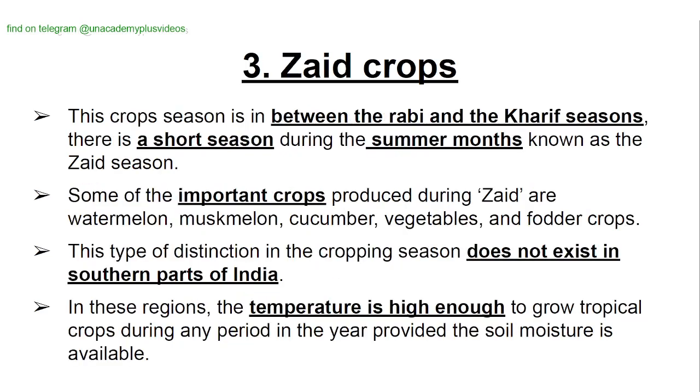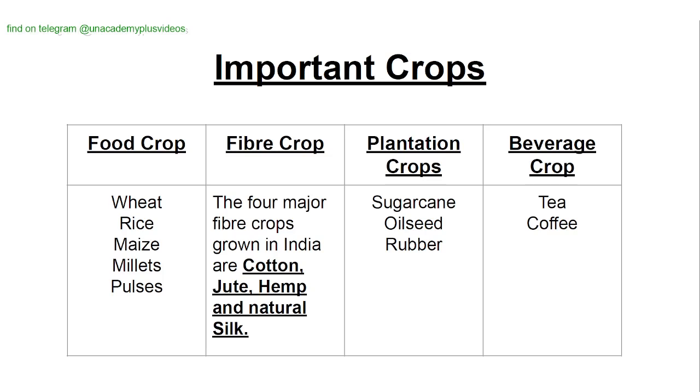Zaid crops. This crop season is in between the rabi and the kharif seasons. There is a short season during the summer months known as the Zaid season. Some of the important crops produced during the Zaid are watermelon, muskmelon, cucumber, vegetables, and fodder crops. This type of distinction in the cropping season does not exist in the southern parts of India. In these regions, the temperature is high enough to grow tropical crops during any period in the year, provided the soil moisture is available.